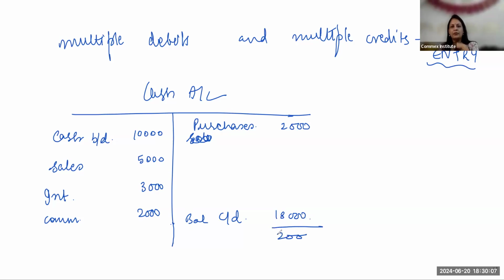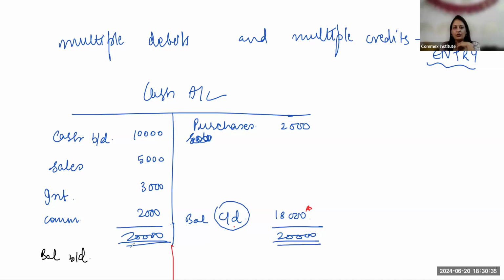Then I close this account like this. Now, please try to understand this closing balance. It will be the opening balance of the next period, maybe the month or maybe the year. However we are making the cash account, if I'm making it for the whole year, then this closing balance will become the balance brought down of the next period. After the total of 20,000 and the double line, I'll write 18,000. Now I'm beginning this month with 18,000 cash in my hand.